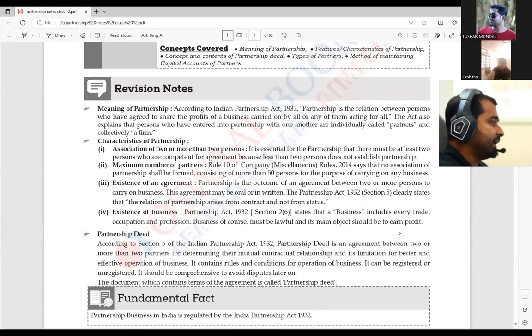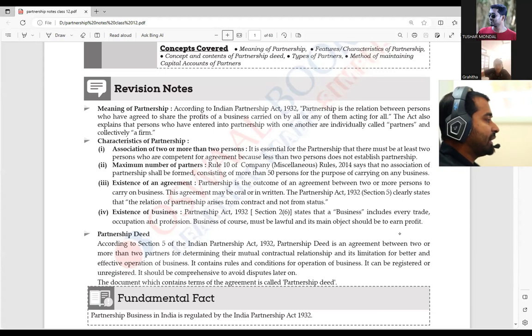So the partnership deed is according to section 5. Again, from the MCQ point of view, you should remember section 5 of the Partnership Act 1932. We know that very well, this is the 1932 Partnership Act. So the partnership deed is an agreement between two or more persons, their mutual contractual relationship and its limitations, for better and effective operation of the business. Any relation maintained between the partners will be in the form of written or in the form of oral.